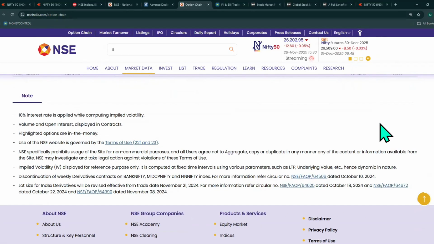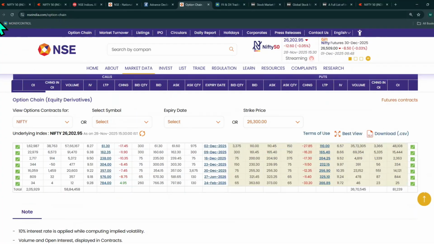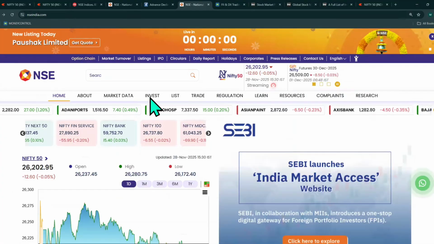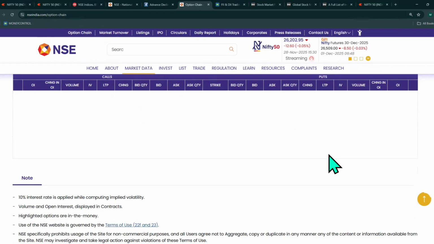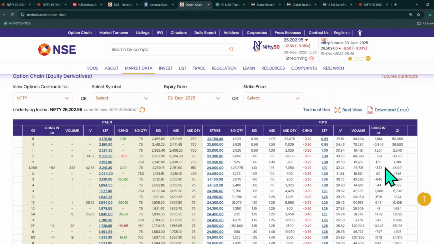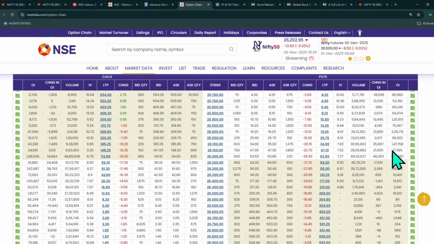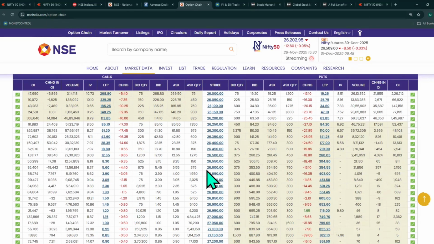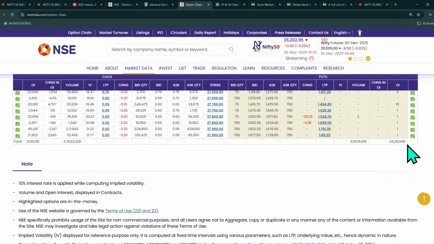At the same time, you can see, sorry for the delay, 26,200 put options. See 26,200 or 26,100. I will consider 26,200 as a support, or a strong support zone, from today's option chain data. If you go to the PCR ratio, it is 1.2, so still it's neutral data.